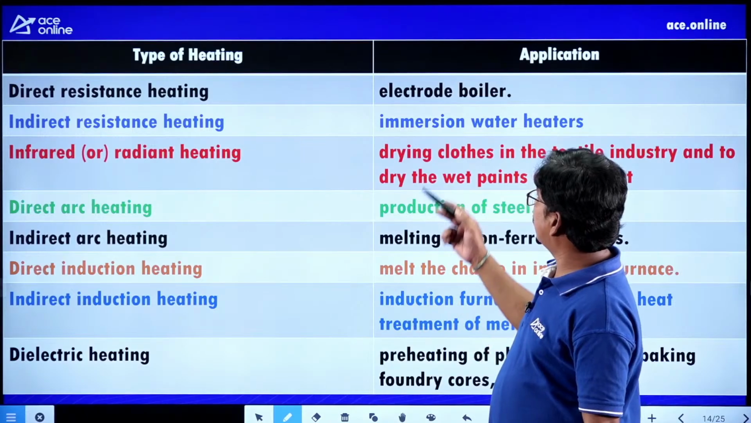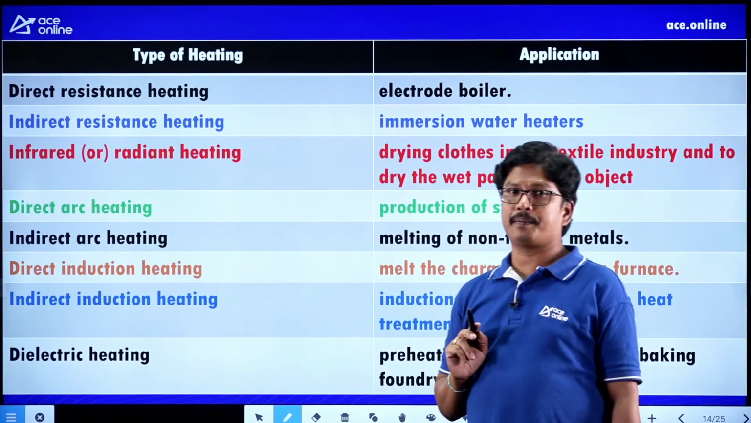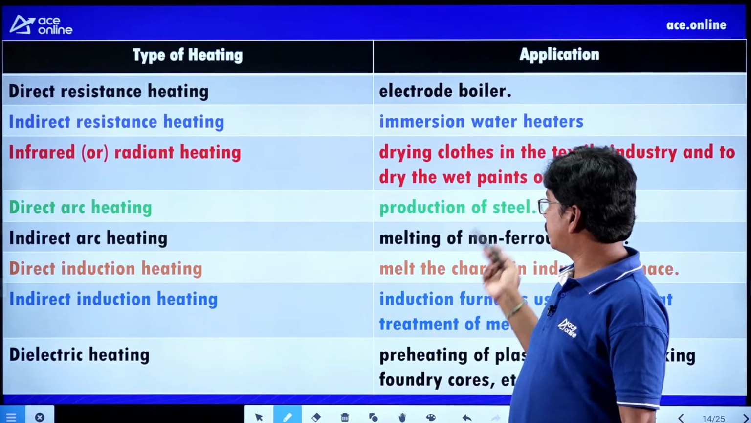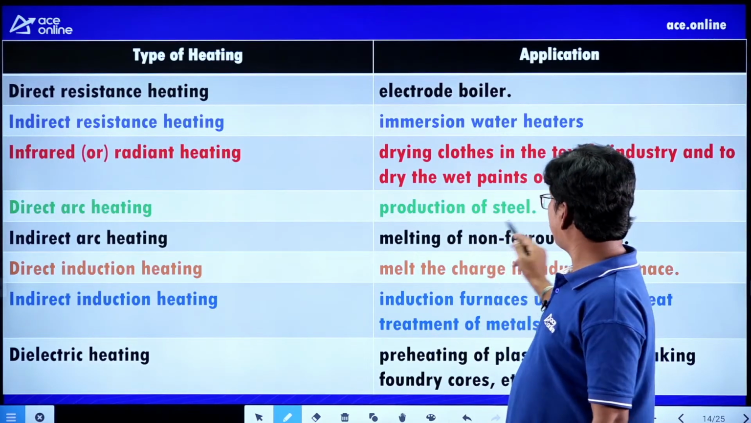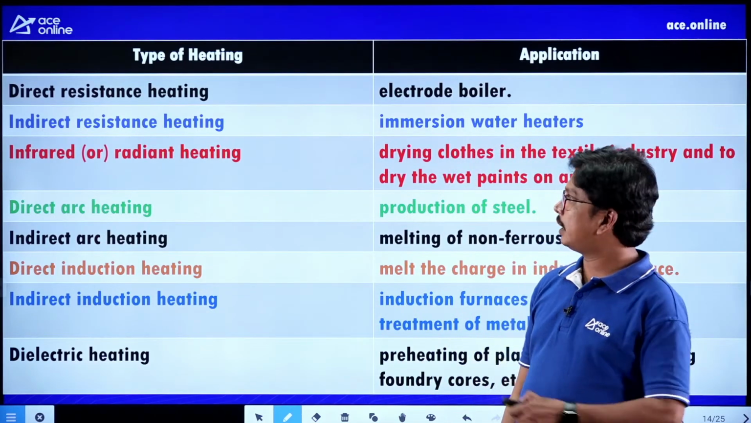What is the method used in the electrode boiler? Direct resistance heating. Try to remember. And melting of non-ferrous materials is indirect arc heating.